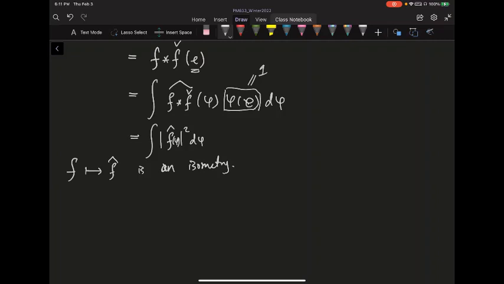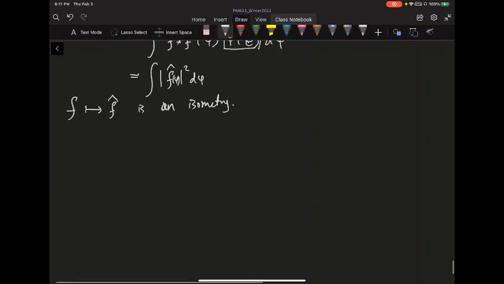So now, essentially, I just need to prove this one is going to be unitary. Because once I have an isometry, I know it's bounded. I can extend it to the L2 of G by continuity. So let's just show it's a surjection. So I need to show this map is surjective.